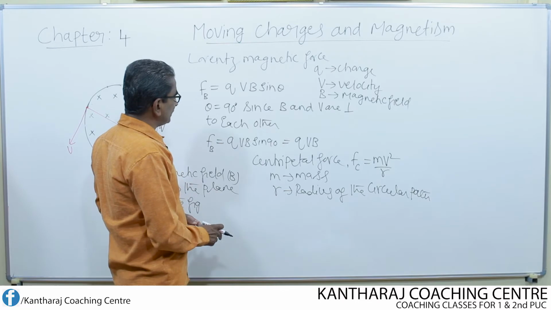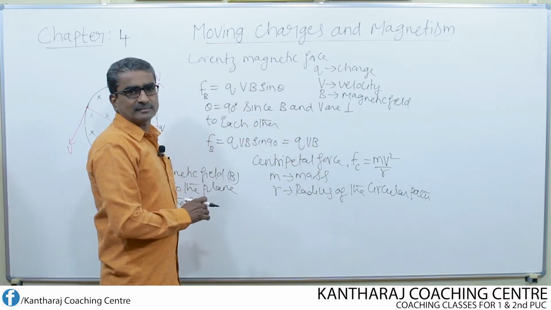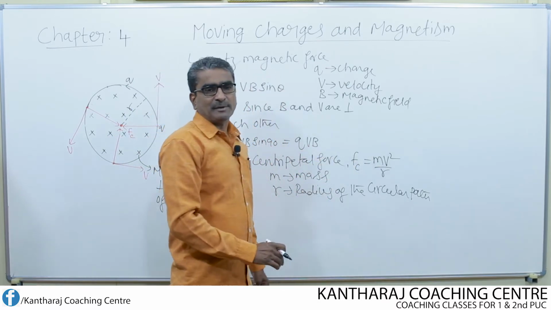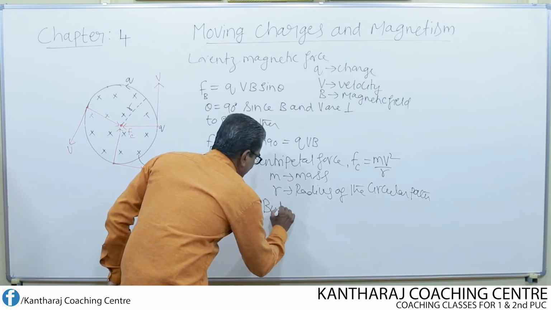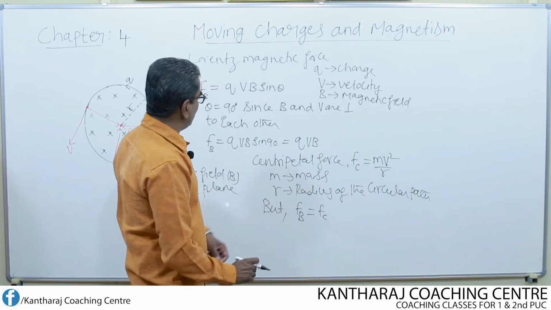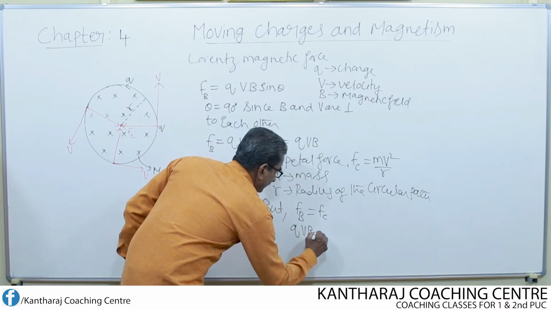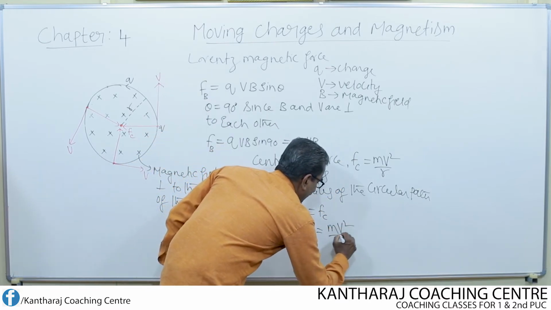I already told you that the Lorentz force itself will act as centripetal force. That means this force is providing centripetal force to the charge. So I can write further like this, Fb equal to Fc. What is Fb? QVB. Then Fc is nothing but mv square by r.